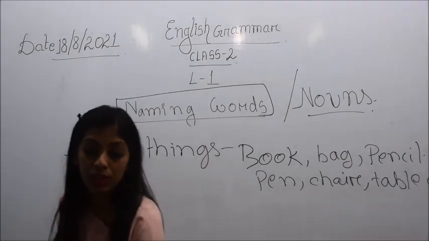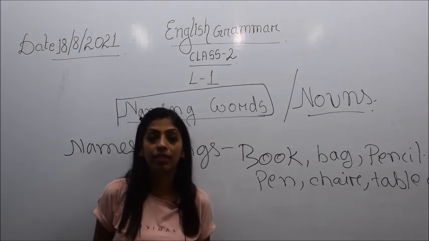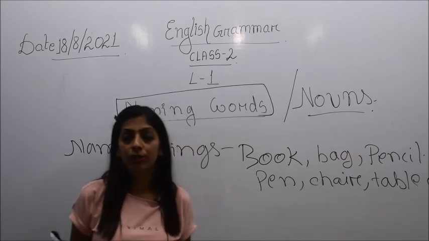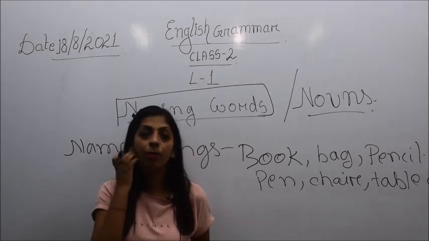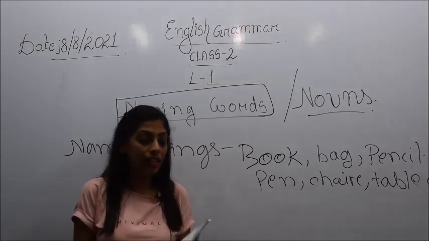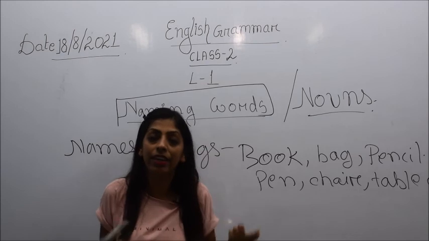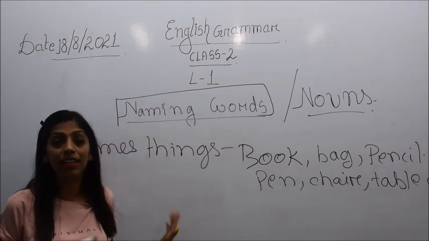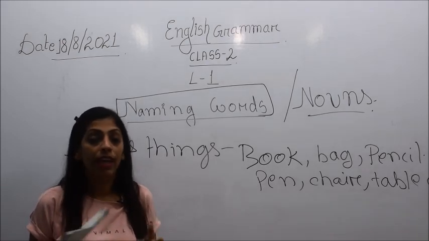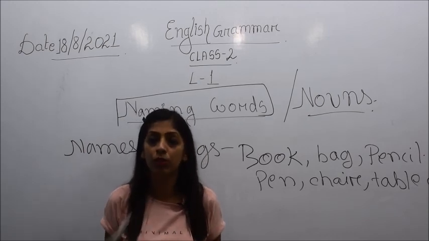So children, today we have seen what a noun is, and what are the things that are called nouns. We will not go through the exercises. We will just stop here, and all you need to do is just try to clear out everything. Read page number 1 and page number 2. You need to read it out and try to relate whatever I have explained to you in the class. And in case any doubt remains, you just replay the video and watch the video again. And even if there is any doubt or any confusion, you can call me, text me, do anything, but you clear out your doubts.